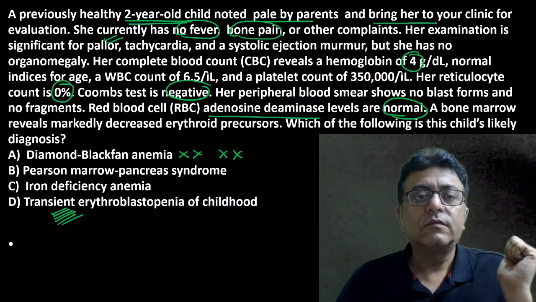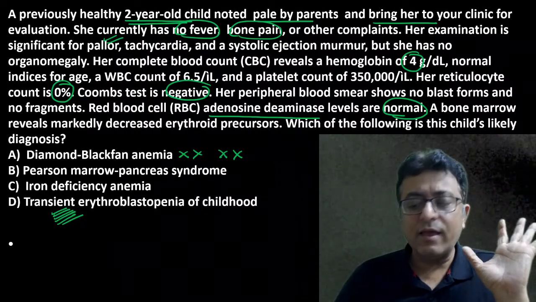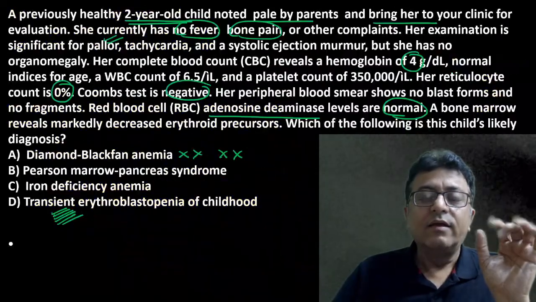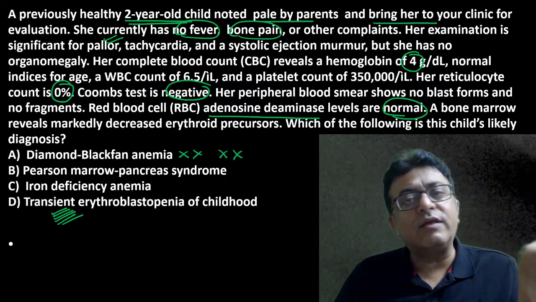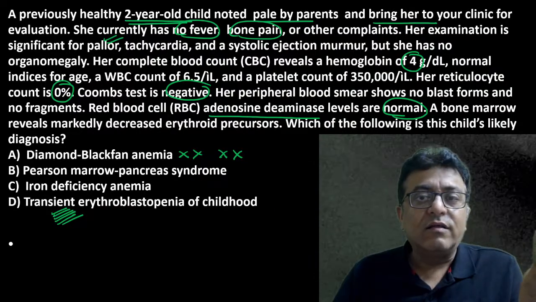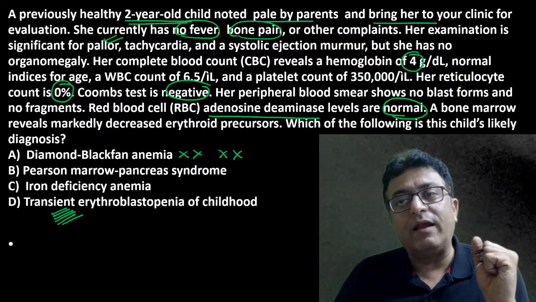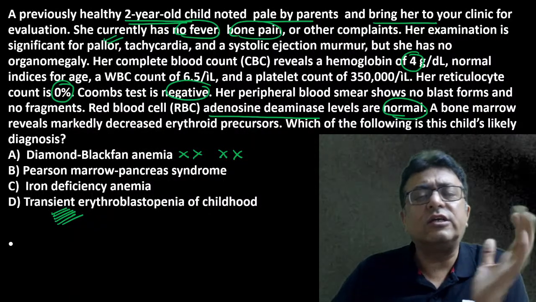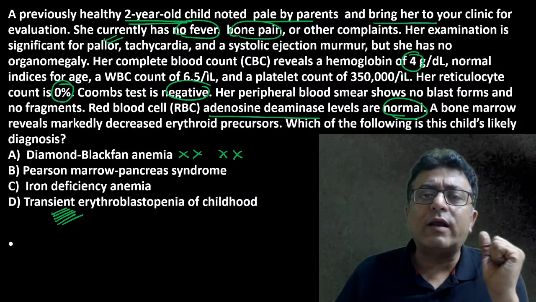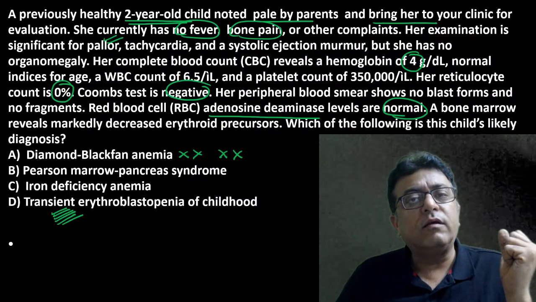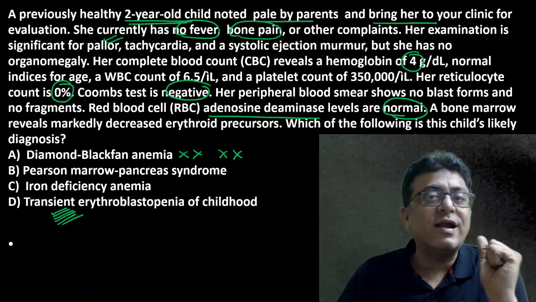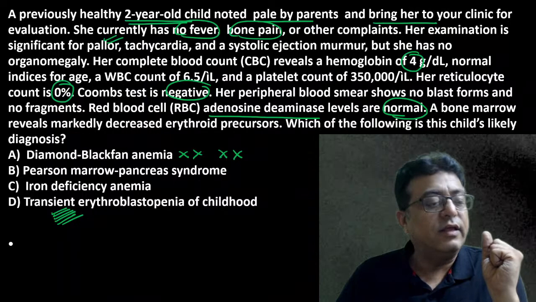That's all. That's why sometimes they remain unnoticed. If parents are vigilant, they pick up that the child is looking pale. It's a transient condition. As the viral illness is over, hemoglobin again reaches normal. It's not a congenital deficiency, it's an acquired thing. Okay?